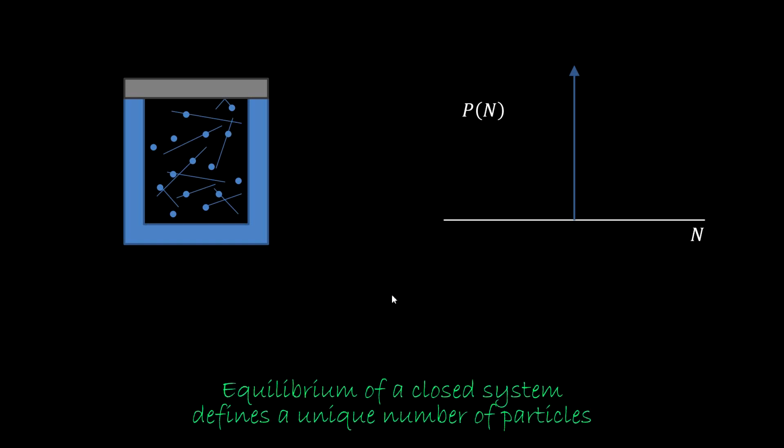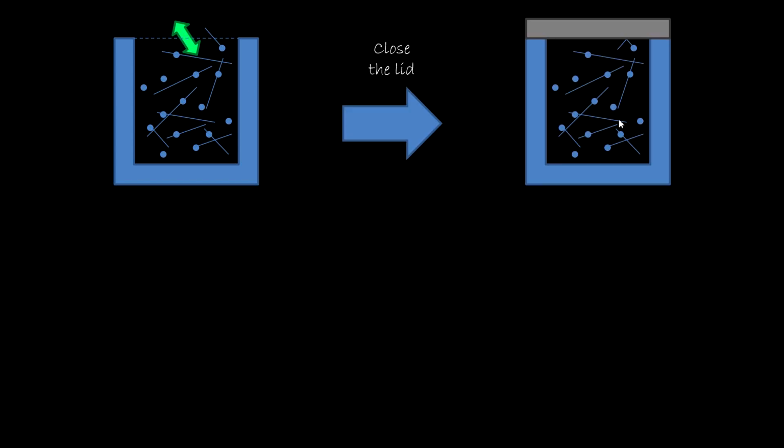Now suppose our system is closed instead. The molecules cannot leave or enter the region. This time, the number of molecules is unique and well-defined. Therefore, a closed system does define a unique number of particles. Now let's go back to our open system. Suppose we want to measure the number of molecules in our fluid. We first need to define which molecules belong to the fluid and which do not. How do we do that? We close the lid. That way, we have a well-defined number of molecules to count.